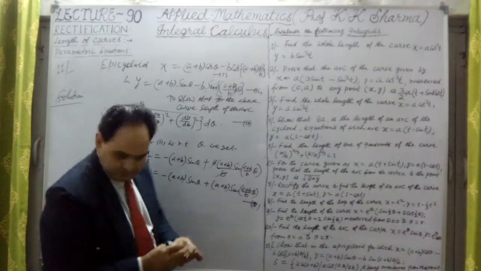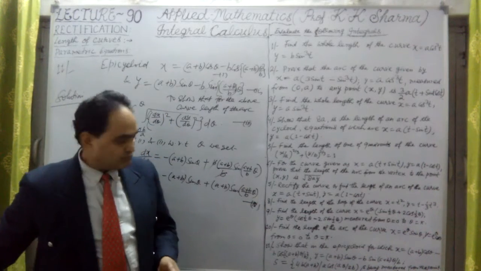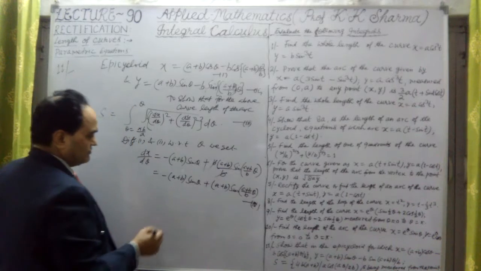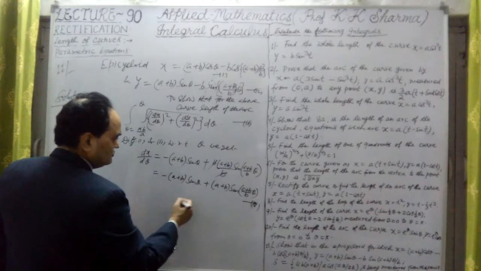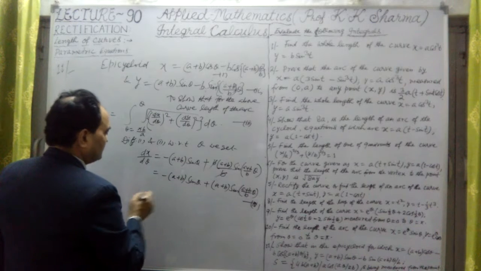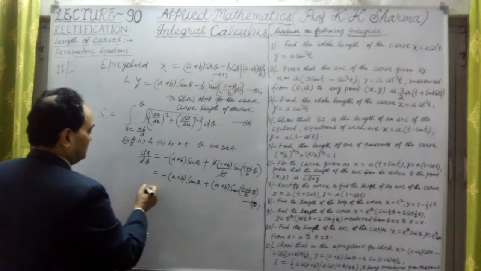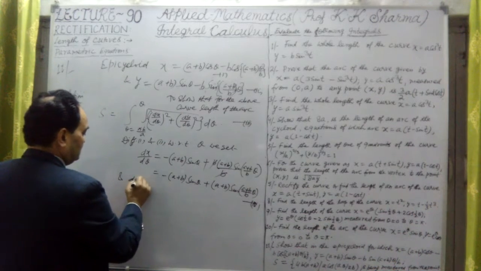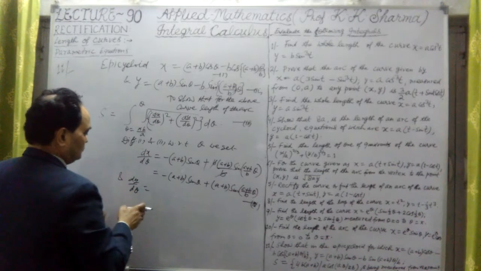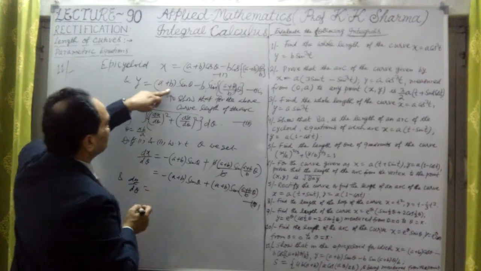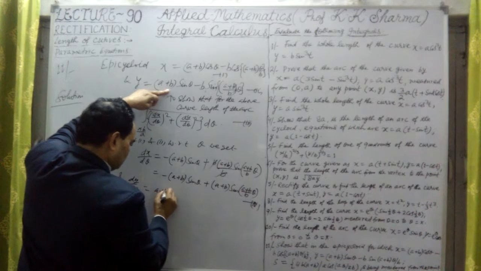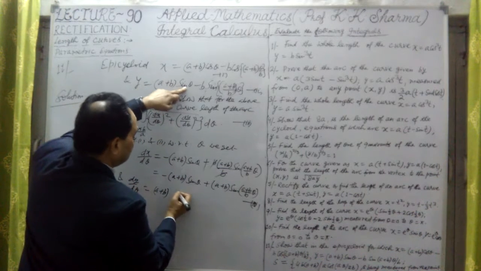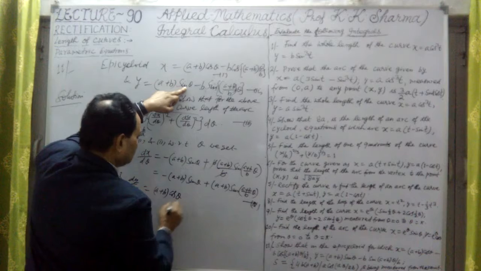Now let me differentiate. Here a plus b is also common, but let me write it down as it is. And then dy by d theta is equal to a plus b constant as it is. Sin theta differential is cos theta.